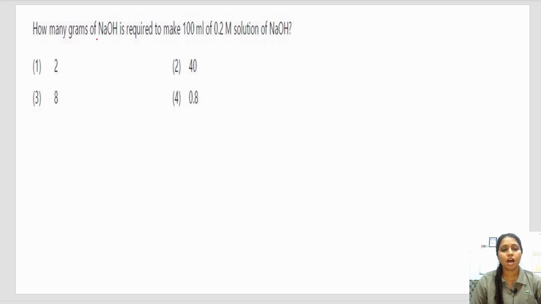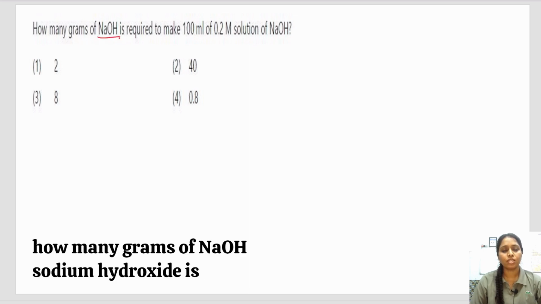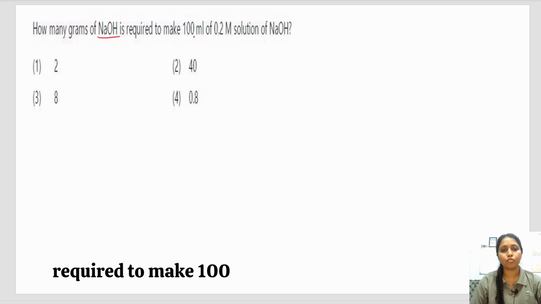Next question is, how many grams of NaOH, sodium hydroxide, are required to make 100 ml of 0.2 molar solution of NaOH?